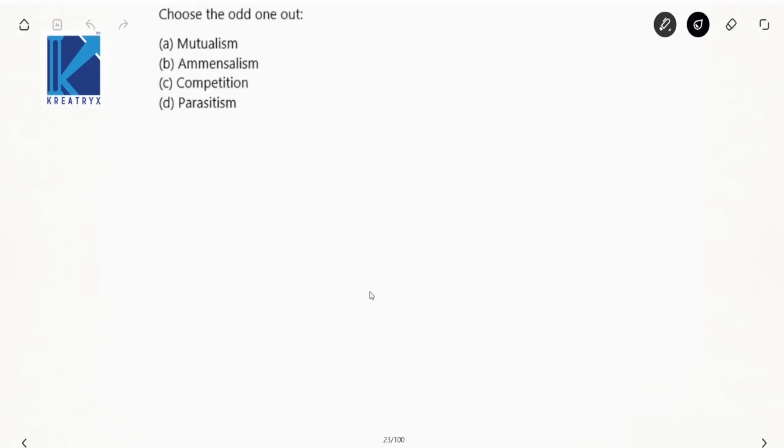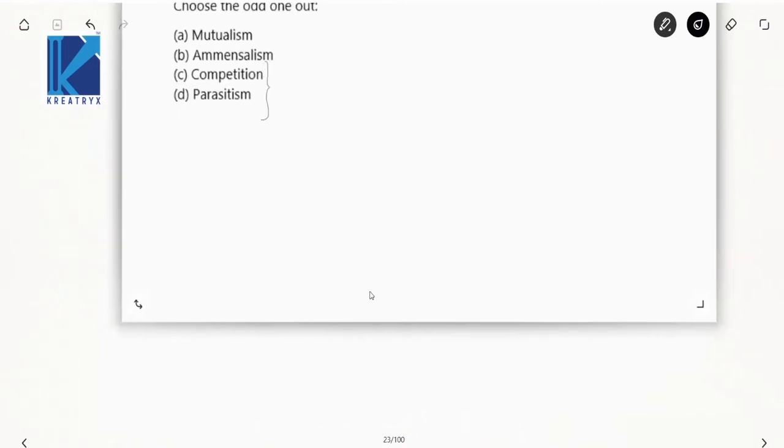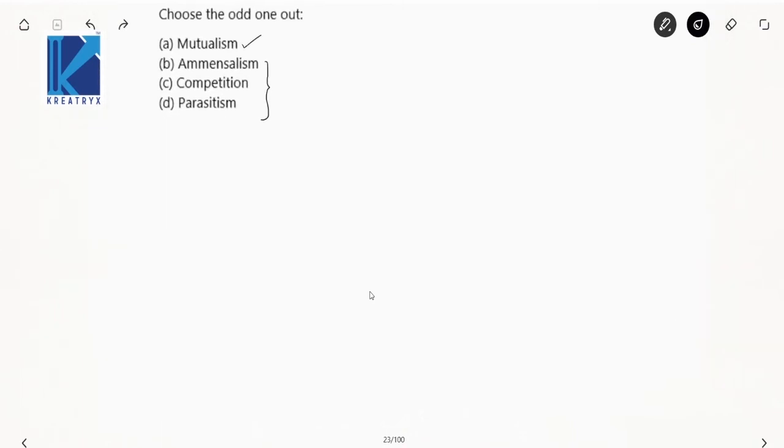Choose the odd one out, it seems. Now what are the odd ones? Mutualism, commensalism, competition, parasitism. Now see here, in all these three, one will be benefited and one will be affected or not affected, but in mutualism both are benefited. So the odd one is A. So your option number A. Next,